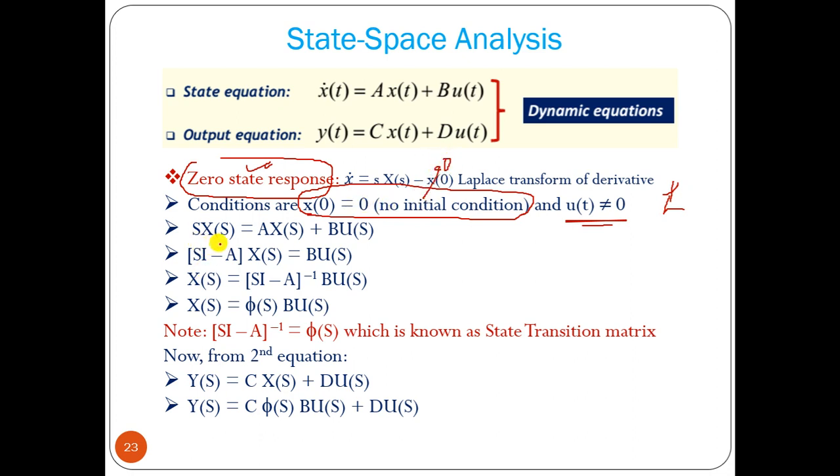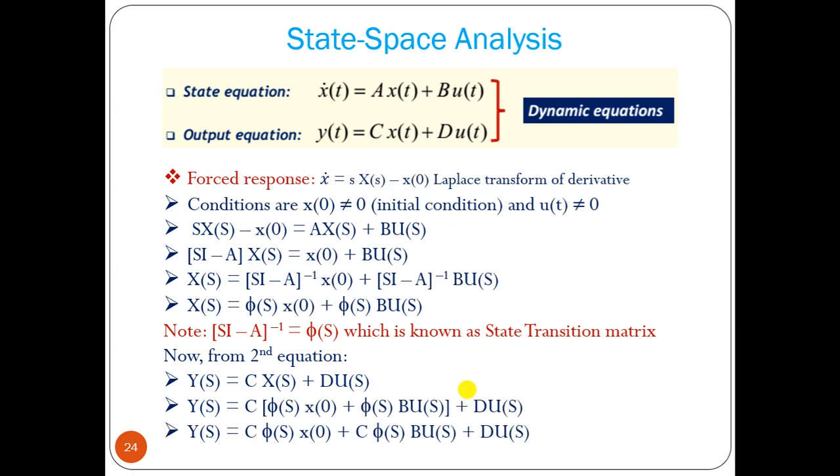So what we can have, sX(s) equals AX(s) plus BU(s). That factor we can take to the left hand side: (sI minus A)X(s) equals BU(s), so X(s) equals (sI minus A) inverse into BU(s). That term we can consider as phi(s), which is the state transition matrix. From that we can find Y(s) equals CX(s) plus DU(s). With initial condition 0, the X(s) value we can put here, then we can find the output response. If there is no initial condition and we know the input and the state variable, we can find the output response using this particular formula.